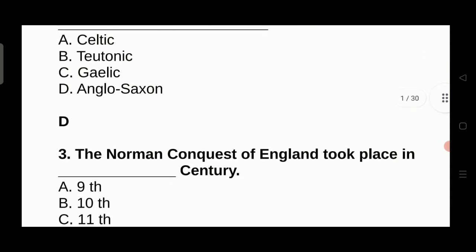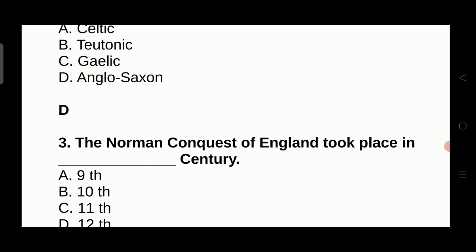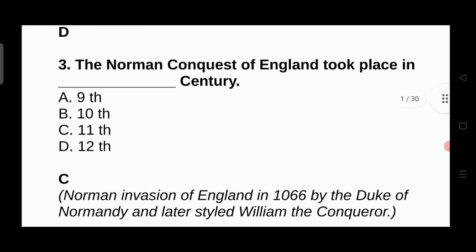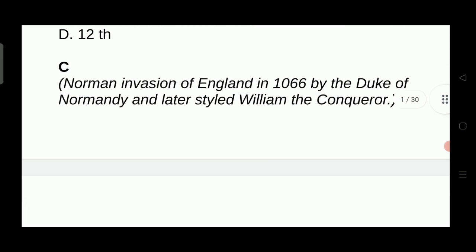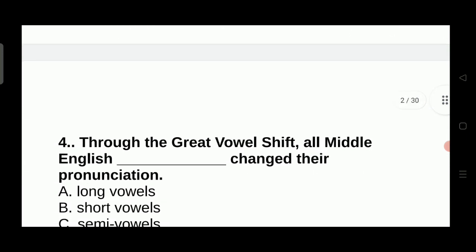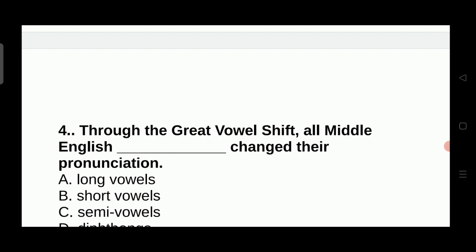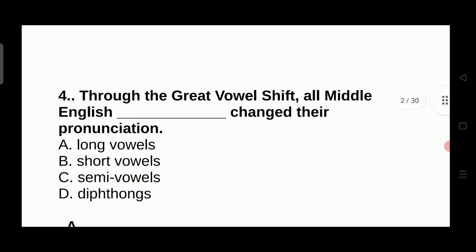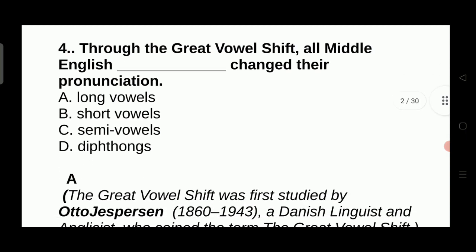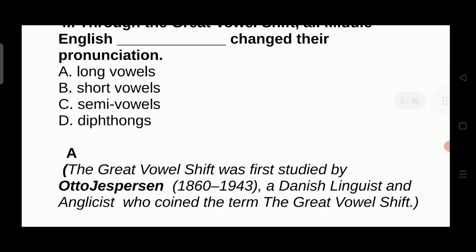The Norman conquest of England took place in which century? It was in the 11th century, and Norman invasion of England in 1066 by the Duke of Normandy and later styled William the Conqueror. Through the great vowel shift, all Middle English changed the pronunciation. Long vowels, short vowels, semi-vowels and diphthongs. The right answer is all Middle English long vowels changed the pronunciation. The great vowel shift was first studied by Otto Jespersen, a Danish linguist and Anglicist who coined the term the great vowel shift.